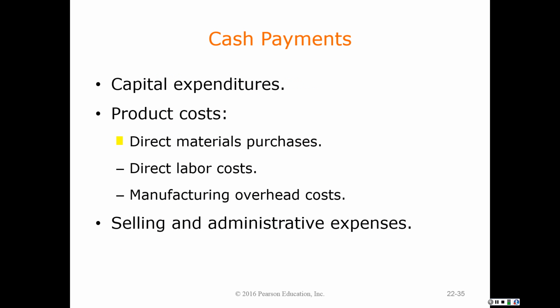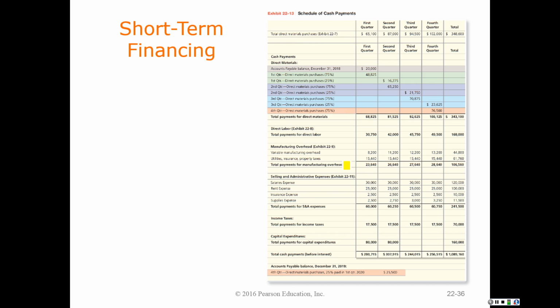So then we have cash payments. What did we spend on capital expenditures? That's pretty basic, but what about our product cost? What did we spend on materials, on labor, on overhead, and selling and administrative expenses? So once again, we have an illustration here, and with our direct materials, because you're purchasing lots of direct materials, you're typically purchasing on credit. So for example, when I worked with a manufacturing organization, we purchased lots of steel.